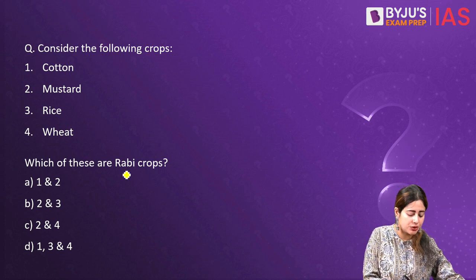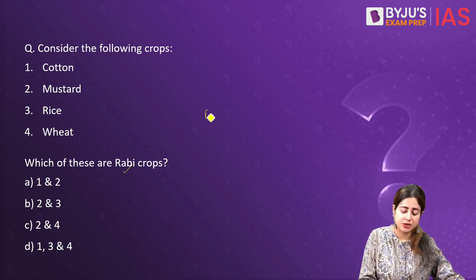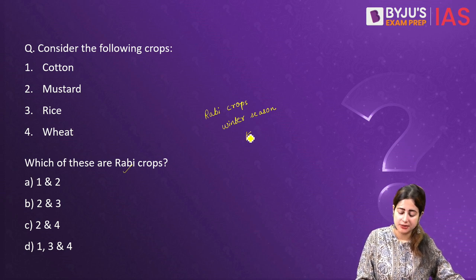Now, talking about Rabi crops, let's remember that Rabi crops in India are a name that is given to winter season crops. In India, we observe typically 3 major cropping seasons. One, of course, is Rabi, the other is referred to as the Kharif, and the third is referred to as the Zaid season of crops.